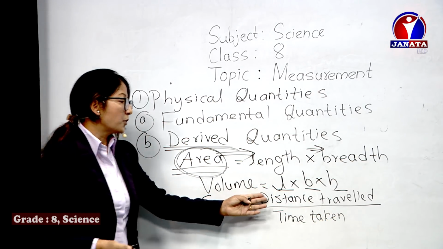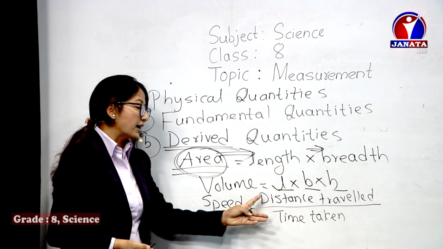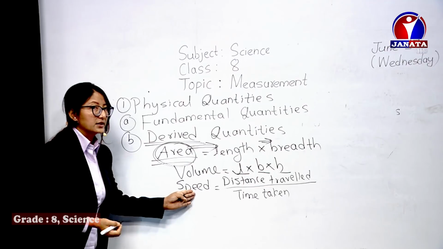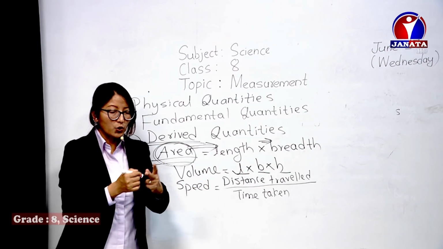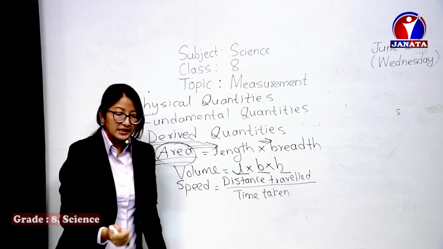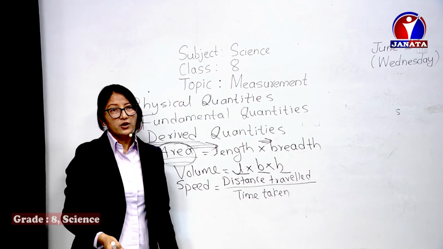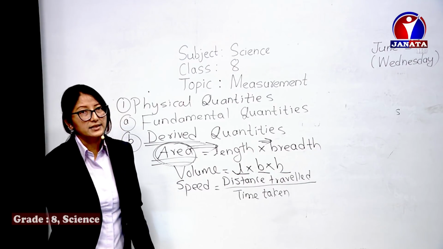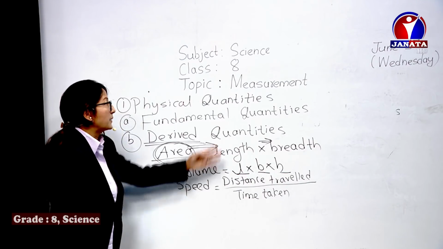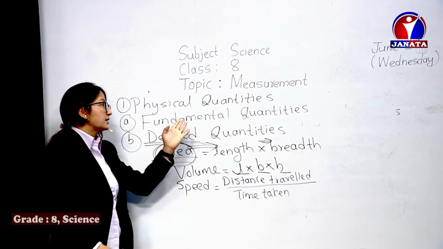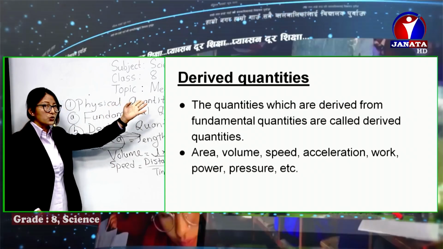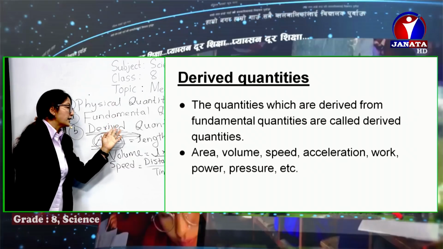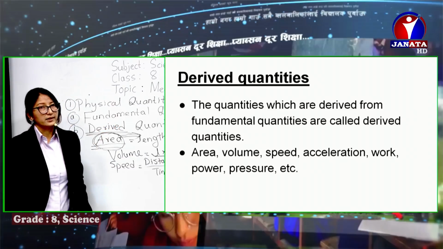Yes, so these both are the fundamental quantities, and without these fundamental quantities, we can never find this speed. So it's also a derived quantity. Similarly, we have more examples like work, power, pressure, acceleration. All these are derived quantities. Till now we have discussed first of all measurement, then physical and non-physical quantity. Under physical, we discussed fundamental quantity and derived quantities.